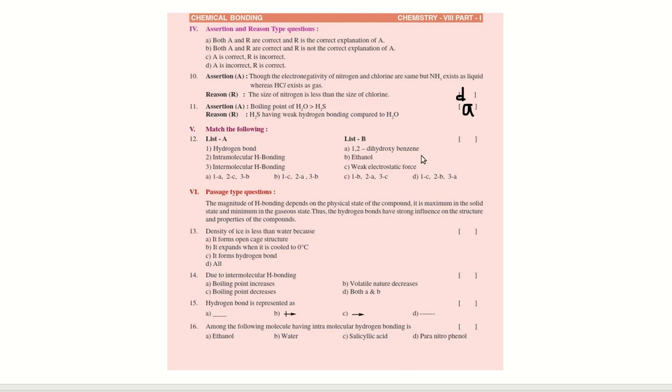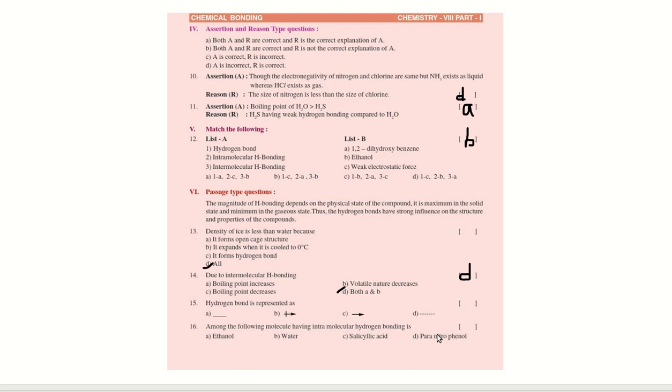Next, matching we will be looking at list A, list B. So just this is your homework. Do it. Answer is B. Okay. Passage type questions. 13th question, density of ice is less than water because of all the reasons. Okay, D. Next, due to intermolecular hydrogen bonding, what is happening? Both A and B is happening. That is, boiling point is increasing and volatile nature is decreasing. So D.